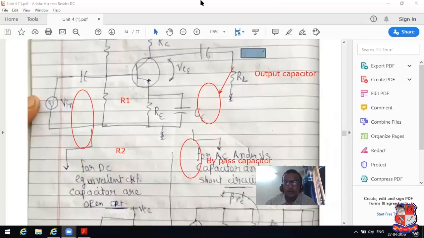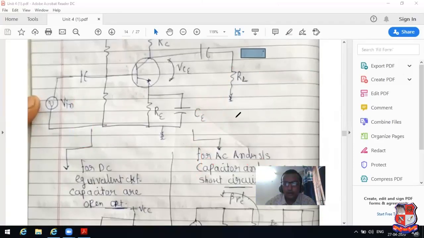Remove the AC component from the system, so it is known as DC equivalent circuit. In the DC equivalent circuit, if you remove the AC component, see this part I have highlighted with a circle. If you can remove this, then this capacitor is also removed. Why is the capacitor removed? Because in the DC equivalent circuit, a capacitor acts as an open circuit, so it can be removed.